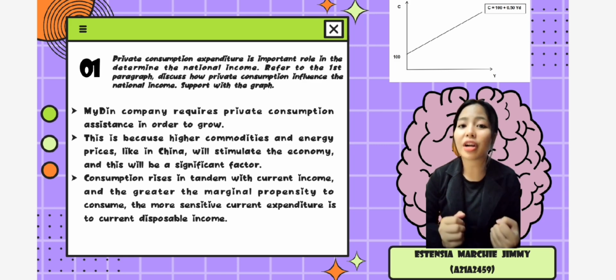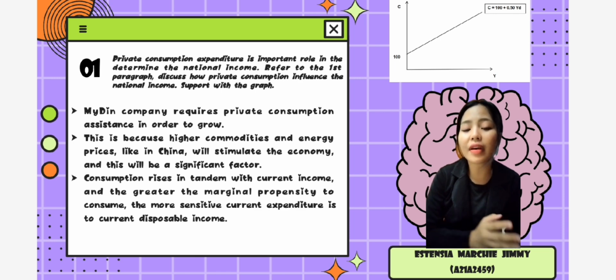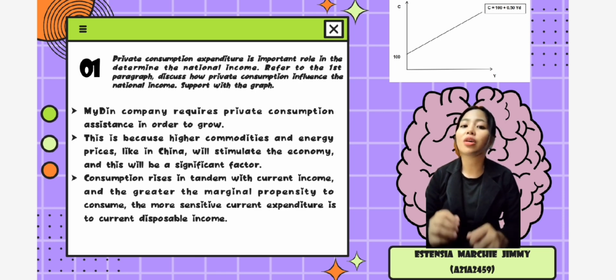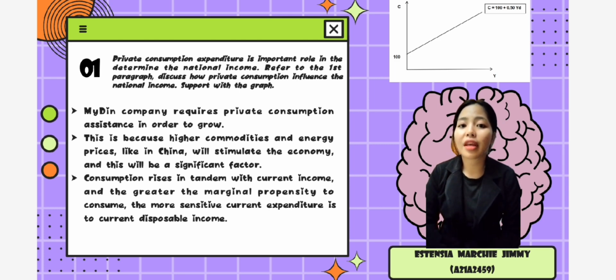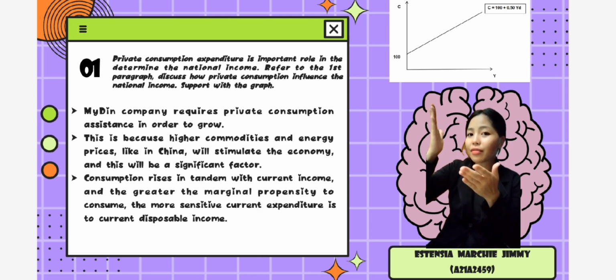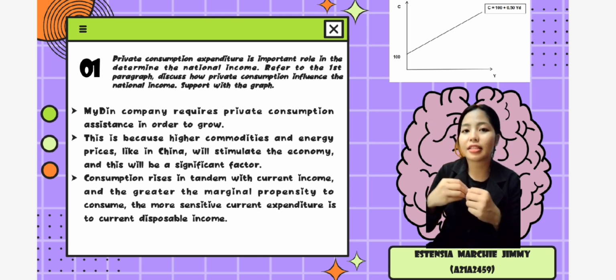In most nations, consumer expenditure accounts for between half and two-thirds of gross domestic product. Consumption rises in tandem with current income, and the greater the marginal propensity to consume, the more sensitive current expenditure is to current disposable income. The larger the consumption smoothing impact, the lower the marginal propensity to consume. It's proof that private consumption affects national income. You can see the graph I put here, and that's all from me.